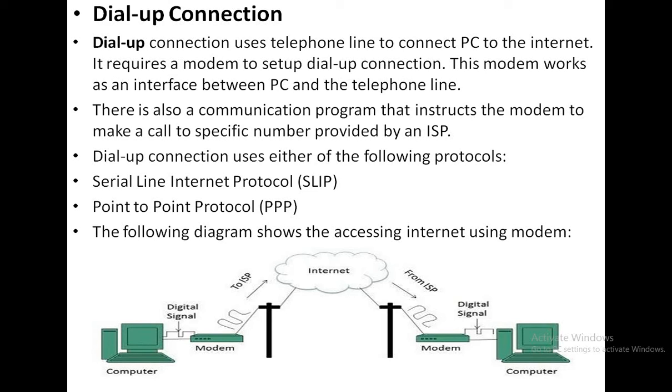It is given here. One is the digital signal, the second one is the modem, and the third one is the antennas. The digital signals are first converted into analog signals, and then they move towards the modems, and are received at the receiver end. Okay, so this is all about the dial-up connections.